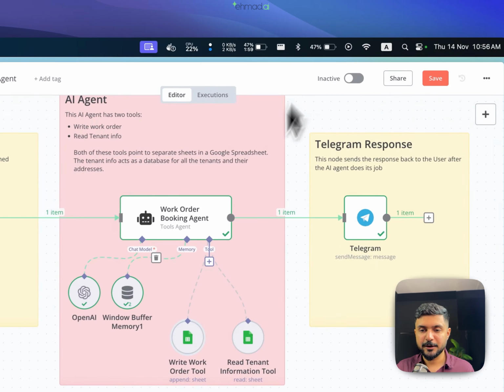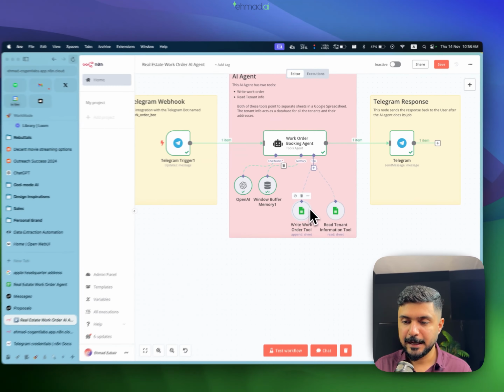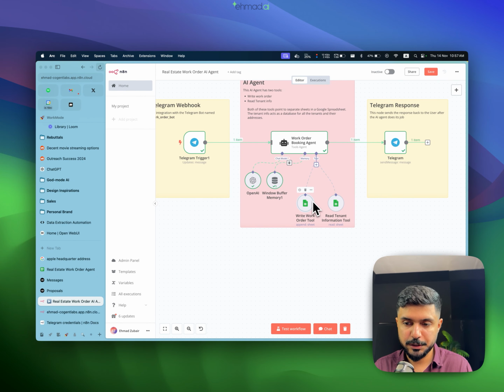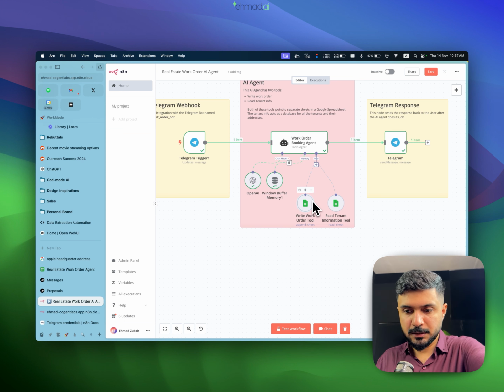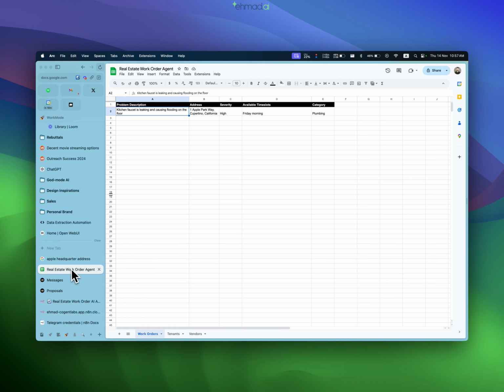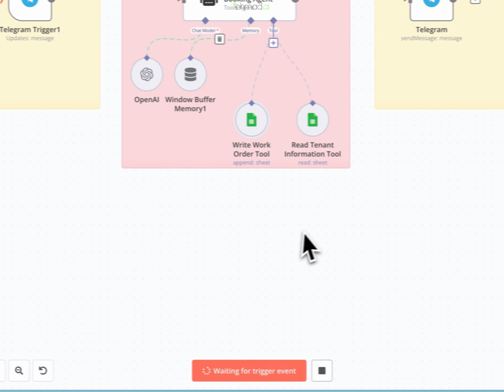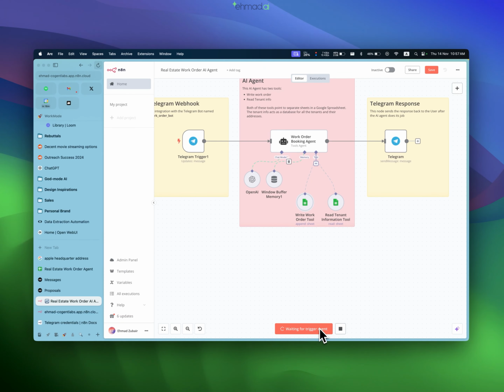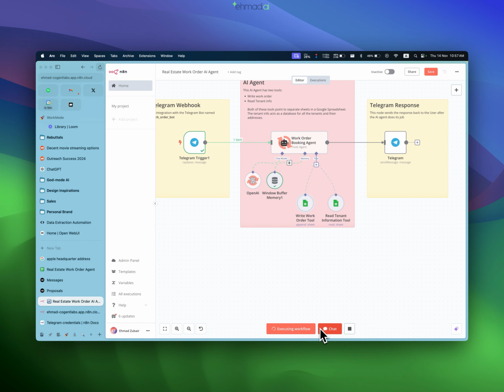Once we've done this, we've equipped our AI agent with all of these things, and now we should be able to just book a work order. So I can quickly go ahead and do one more run of this for you. I have my phone in front of me right now, and I'm just going to test some more workflows and try to book another order. Let's do it for a broken tile, for example. I'll just test it. It's waiting for my trigger event, and I'm just going to send it: I have a broken tile.